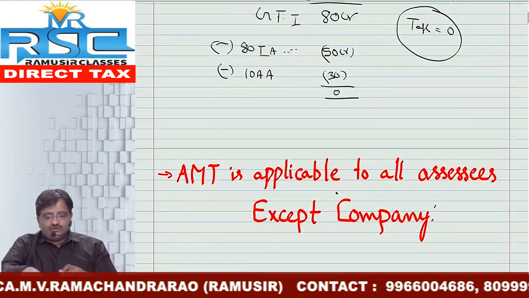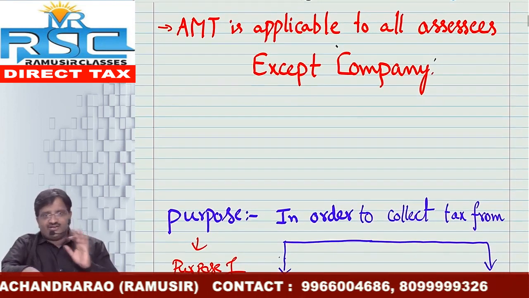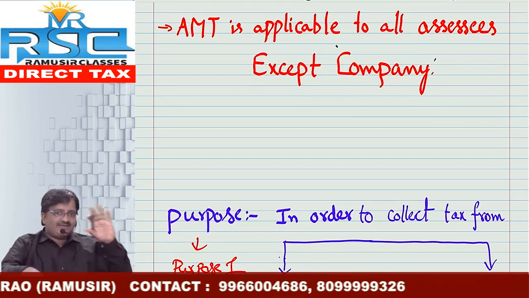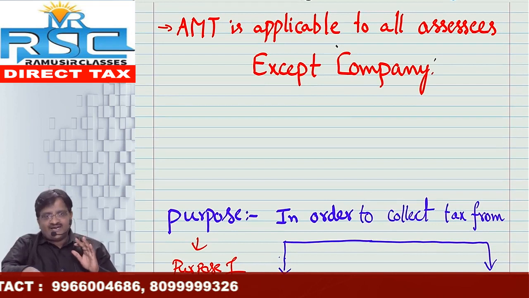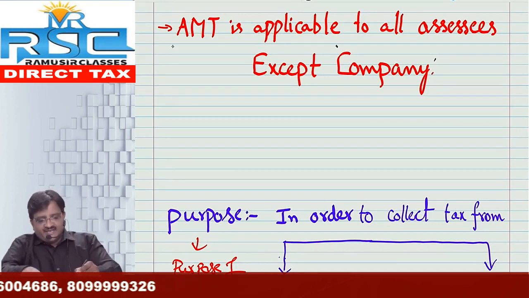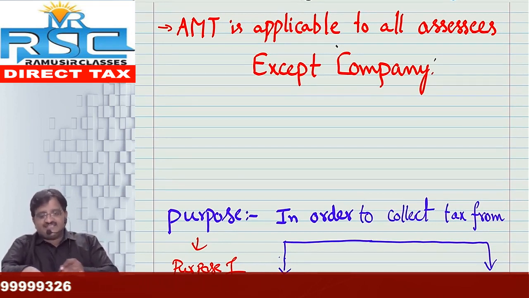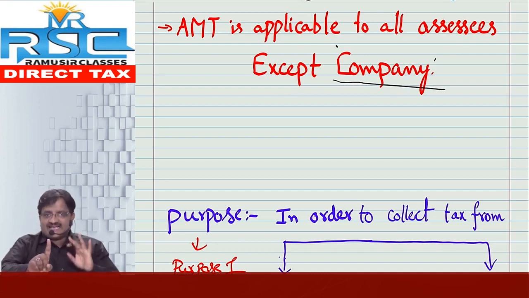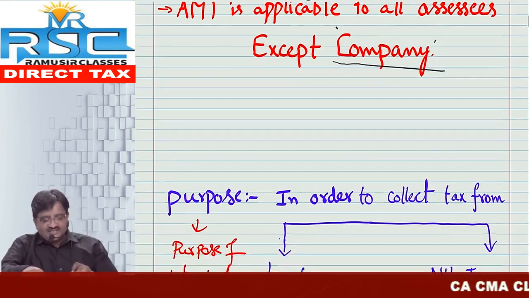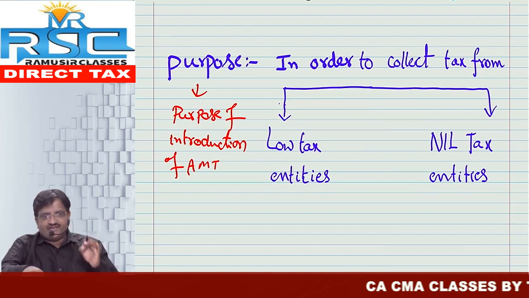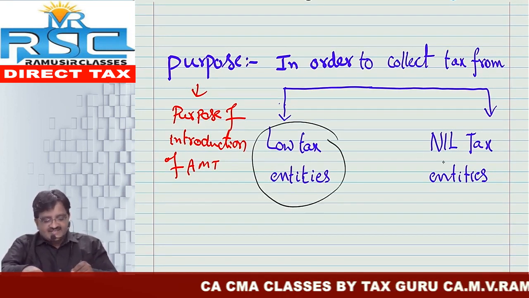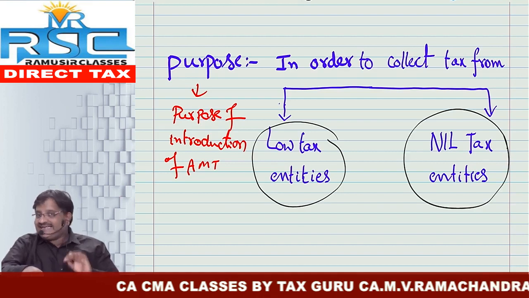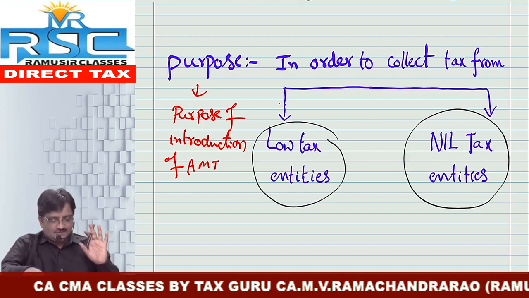Friends, as you know the topic called MAT is applicable for corporate assessees, whereas AMT is applicable for non-corporate assessees. Let's start the topic. AMT is applicable for all assessees except companies. The purpose of introducing AMT is to collect tax from low tax entities as well as nil tax entities.